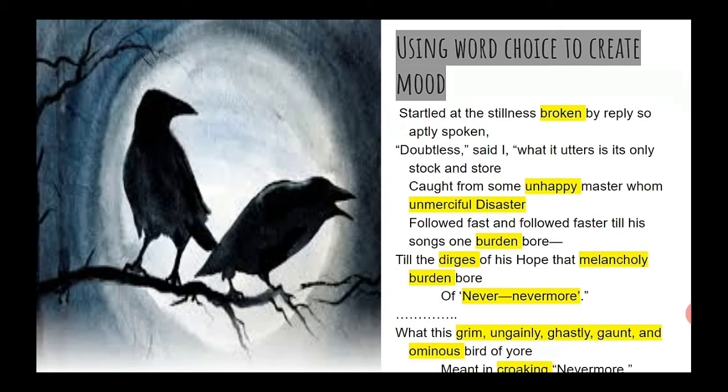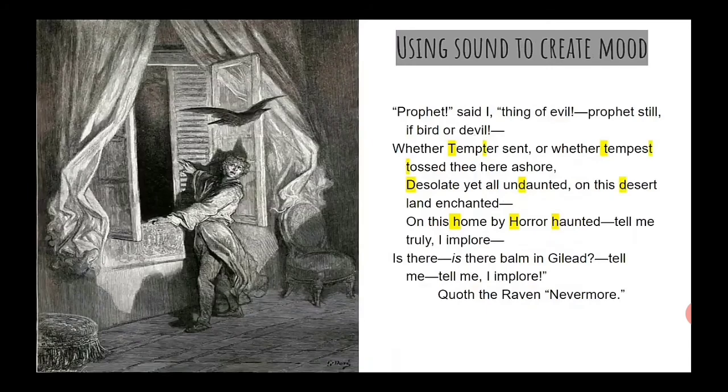And we see many negative, melancholy words like broken, unhappy, unmerciful disaster, burden, dirges, melancholy burden, nevermore. Grim, ungainly, ghastly, gaunt. We can hear there the repetition of the sound ga. And sounds can also create mood. Alliteration is the repetition of consonant sounds at the beginnings of words and accented syllables. Fluid sounds, like M's and N's and L's, can create a fluid musical tone. However, plosives, like the T or D or P, or in this case G, can create an angrier, more negative mood.